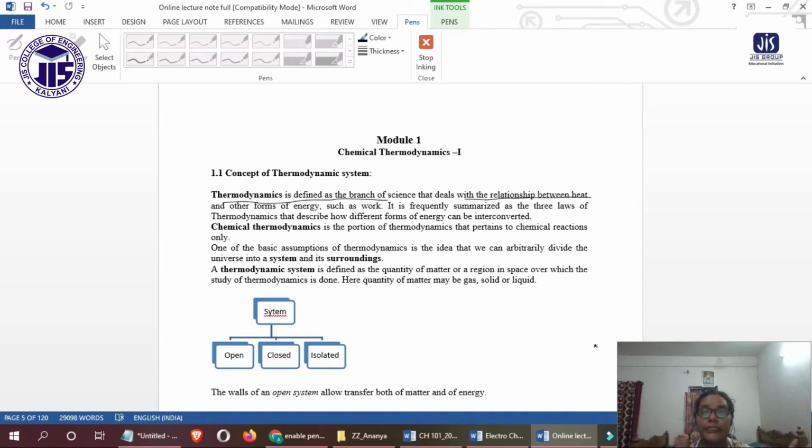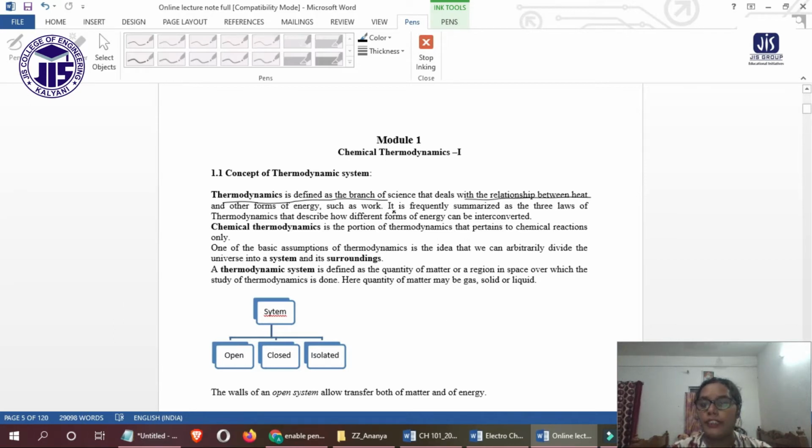Thermo means heat and dynamics means movement. So what will be the movement of the heat, that we can know by this chapter.